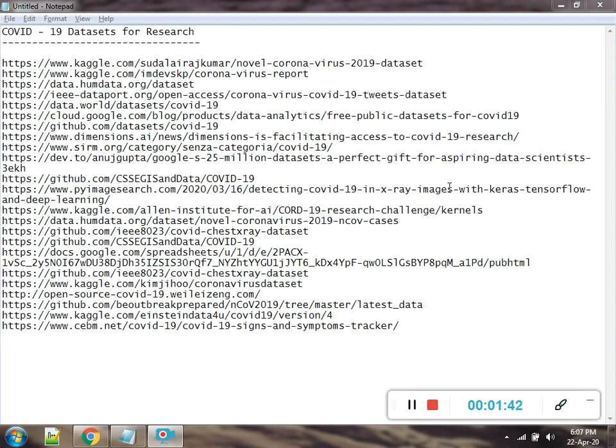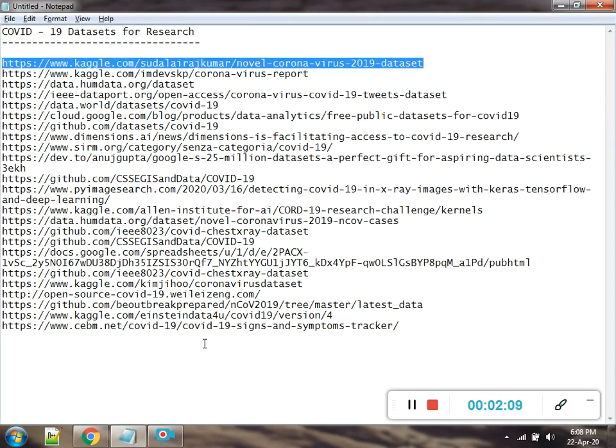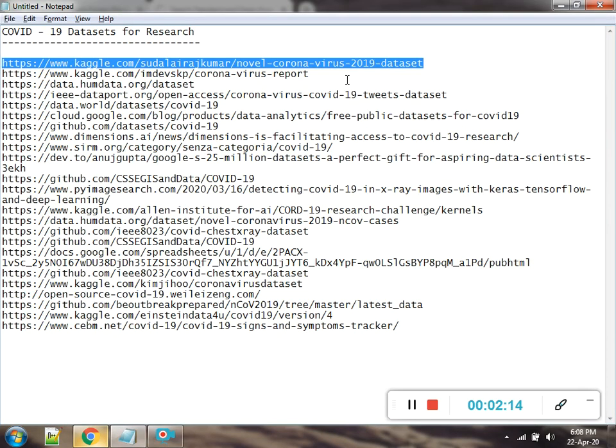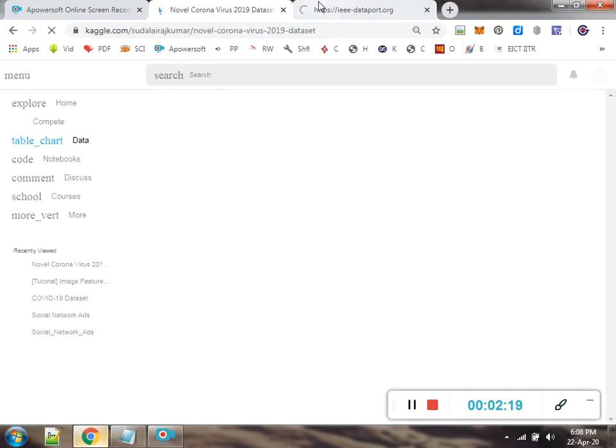In that case, what will be the benefit? As it is one of the very prominent domains of research, there will be more chances of acceptance of research papers, because huge research is going on in this particular field, and till now no solution has been extracted in this domain. So these are a few of the links from where the data sets can be downloaded. As the first link we are exploring Kaggle, from kaggle.com, or from IEEE dataport.org. This data set is also available.